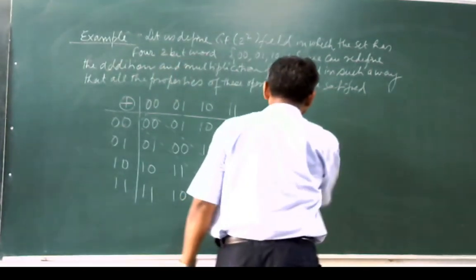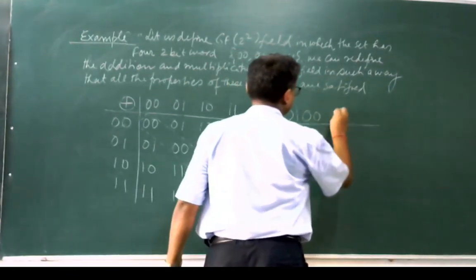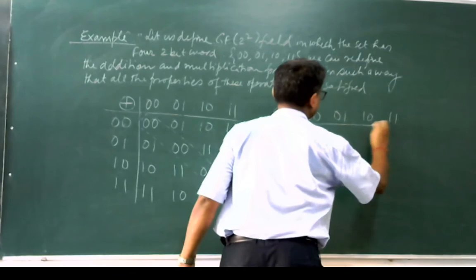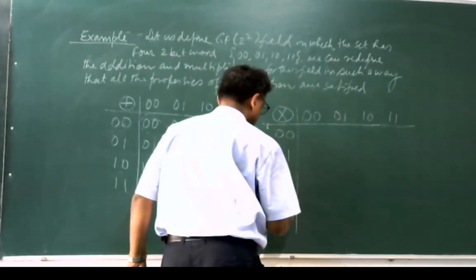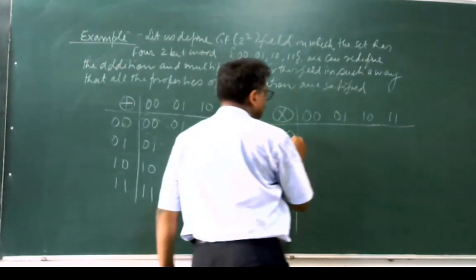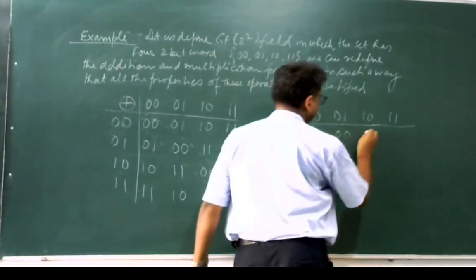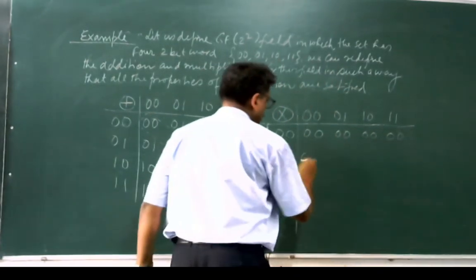Now the second operation, the new operation, has to be defined, with 0,0, 0,1, 1,0 and 1,1. So what will it be if you multiply 0,0? You will be getting 0,0. If you multiply all these numbers with 0,0, you will be getting 0,0.